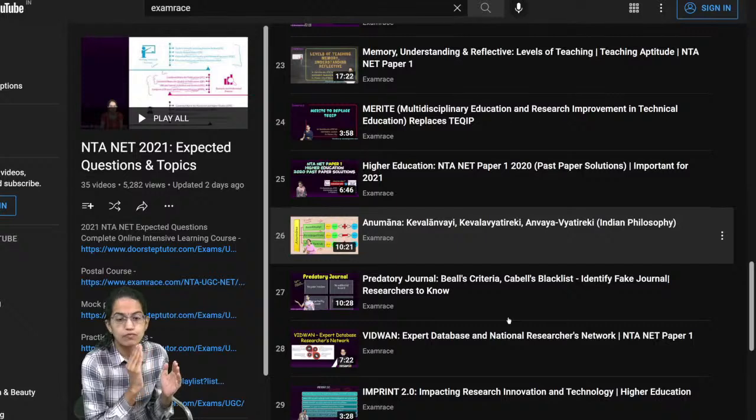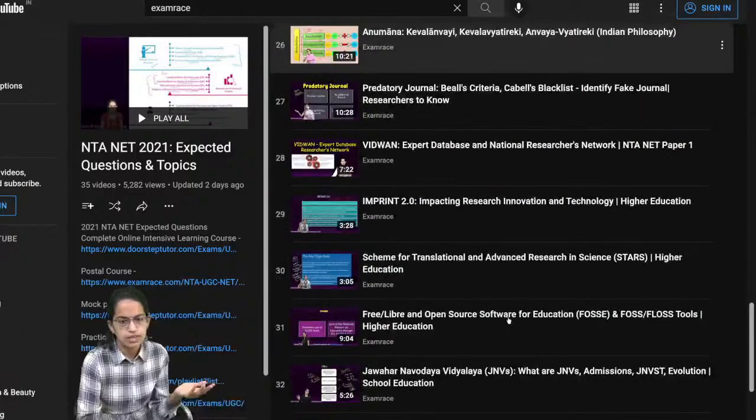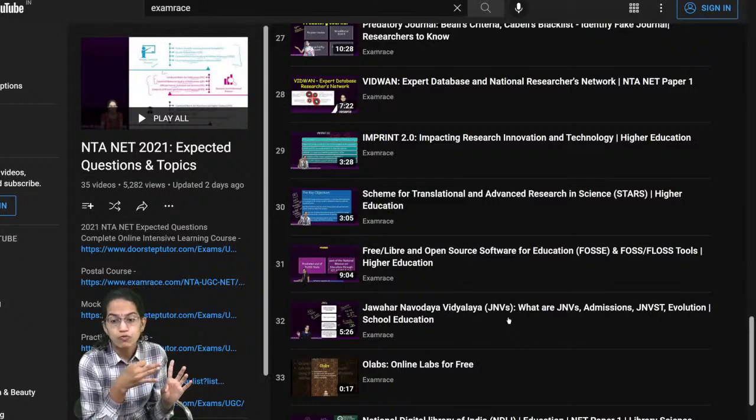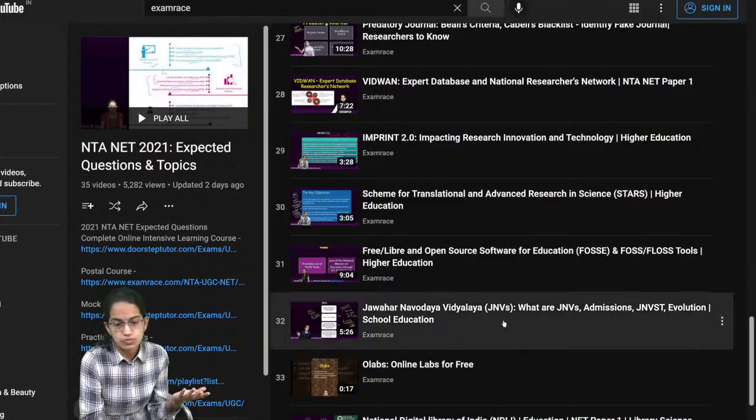For example, Vidwan is a new scheme which is an expert database which has been created by the government. Similarly, we have schemes like STARS, schemes like Imprint, FOSE, the softwares which are used, the MOOC courses, the Swayam Prabha, then Millennium Development Goals, Sustainable Development Goals, what are JNVs, Jawahar Navodaya Vidyalayas, how are they important, what is their role, how the admission process takes place.